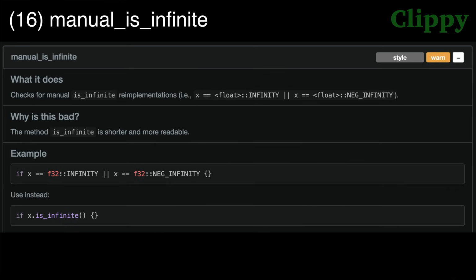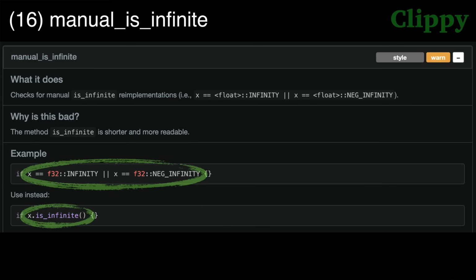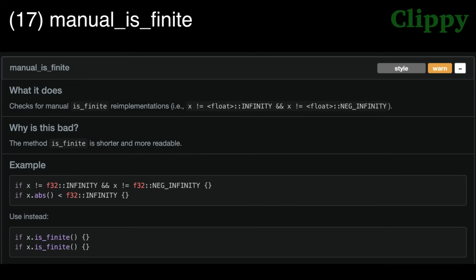Lint 16, manual is infinite. This warn by default lint checks to see if you are manually re-implementing the isInfinite method for floating point numbers. There's a method for that. Lint 17, manual is finite. This is the same as the last lint, only for the isFinite method.